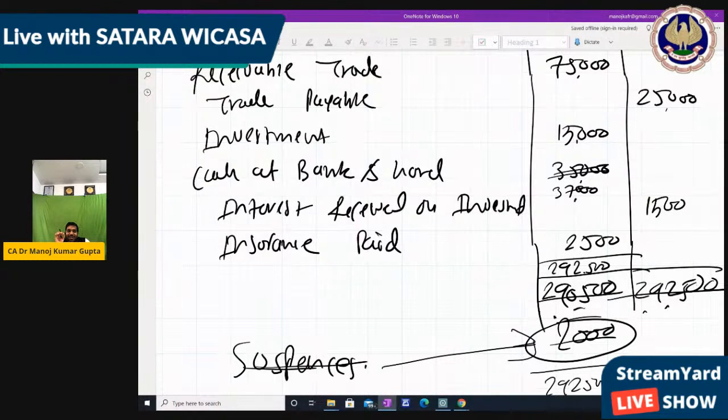Okay. So any calculation mistake can be identified by the trial balance. If in the journal entry or ledger there is some mistake which we don't know, then there is a suspense account, like the 2,000 that we had used. But if there is no mistake in the journal entry and ledger, then it must tally.